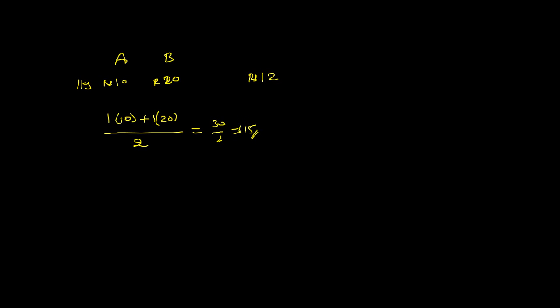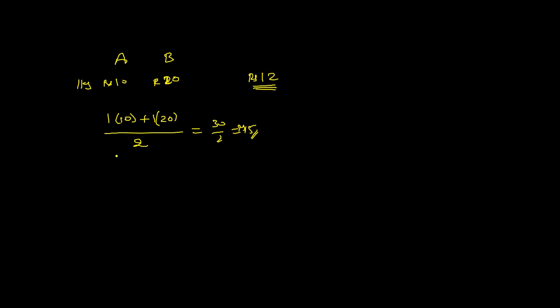Let us take two varieties of rice, A and B. Let us say 1 kg of A costs 10 rupees and 1 kg of B costs 20 rupees. Now we want to mix these two in order to get a mixture priced at 12 rupees. In what ratio do we have to mix? If we mix 1 kg of A and 1 kg of B, we get (1 into 10 plus 1 into 20) divided by 2, because the total is 2 kgs. The total price is 30 by 2, which equals 15. But I want to get 12 rupees. How will you do this?